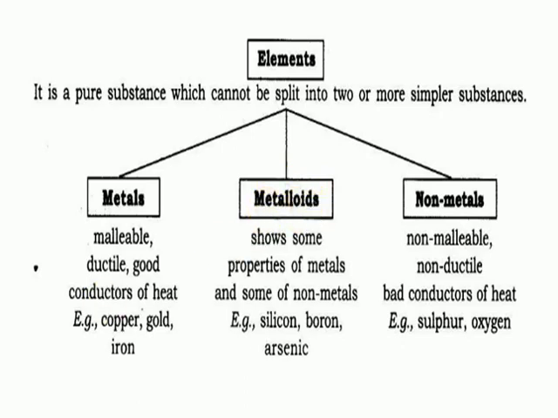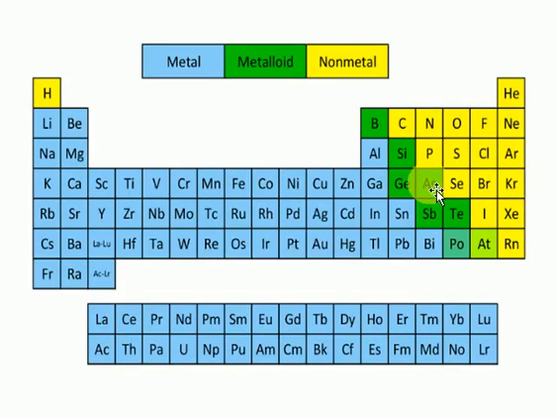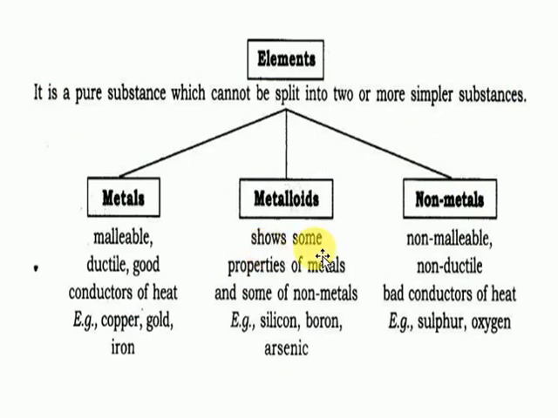You can see that separately means by color only. Some elements show some properties of metals and some properties of non-metals. This is called metalloids. Silicon, boron, arsenic, germanium. All these elements act as metalloids only.